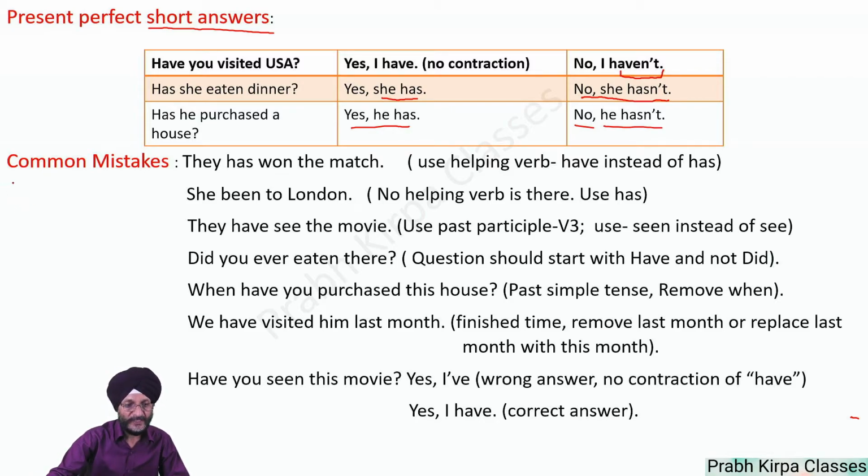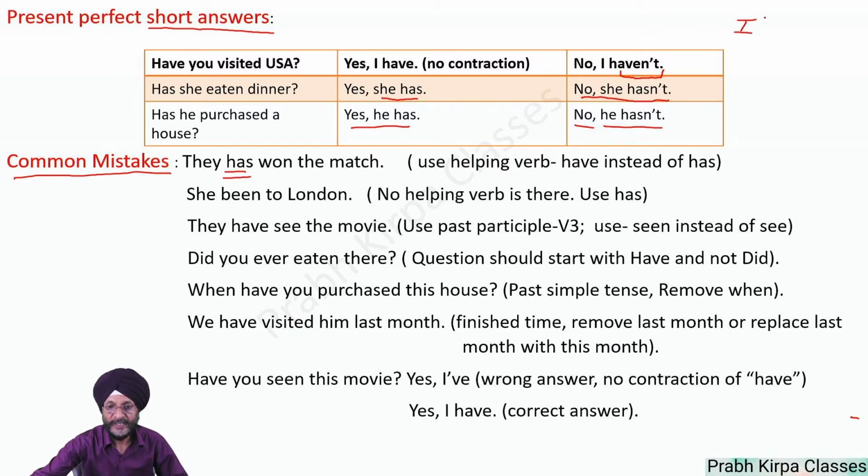Now, we will discuss some common mistakes in the present perfect tense. "They has won the match." You will see the helping verb "has" has been used.